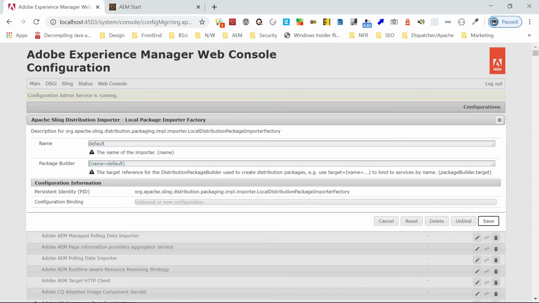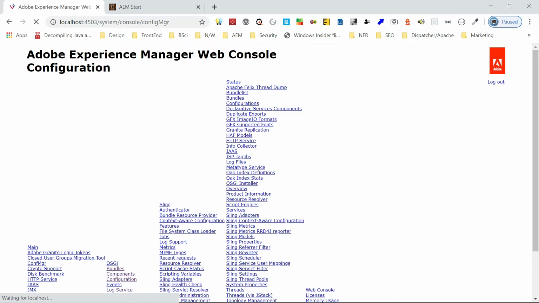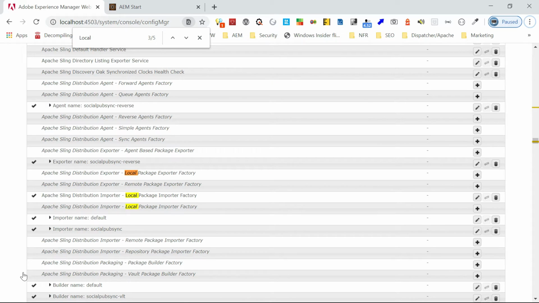That should be fine. Yeah, already one configuration is there. That is for social PubSync. Maybe later we can use this for the user synchronization scenario. But now I created one for this forward flow default.